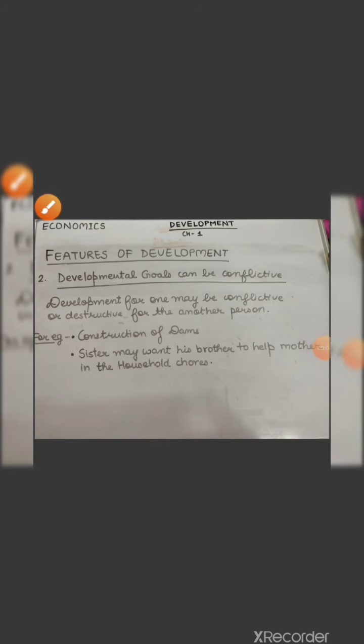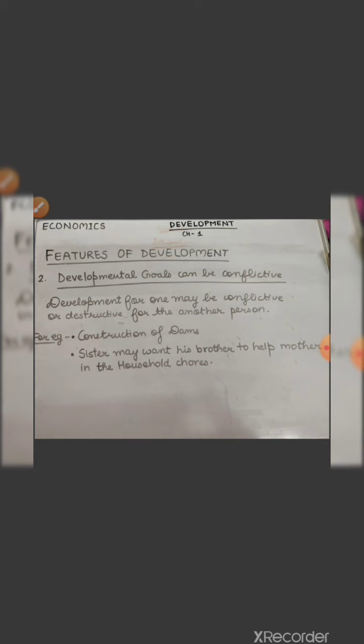Okay, all right. So here we would be studying the second feature of development, which is that developmental goals can be conflictive. I have told you that development for one may not be development for another, or development for one may be conflictive or destructive for another person. So here we will discuss it with the help of an example.